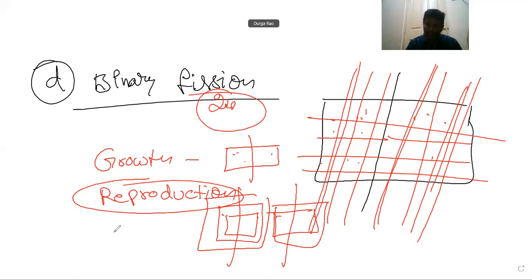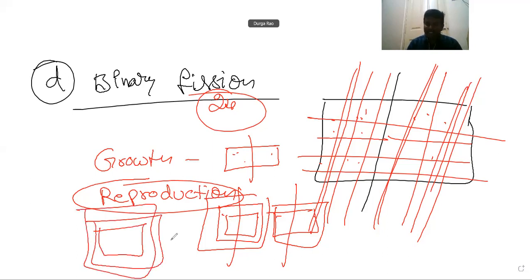After the newly formed parts start growing day by day, after certain growth, those parts again start reproducing. So in unicellular organisms, reproduction is synonymous with growth. That is, an increase in number occurs simultaneously as they reproduce.